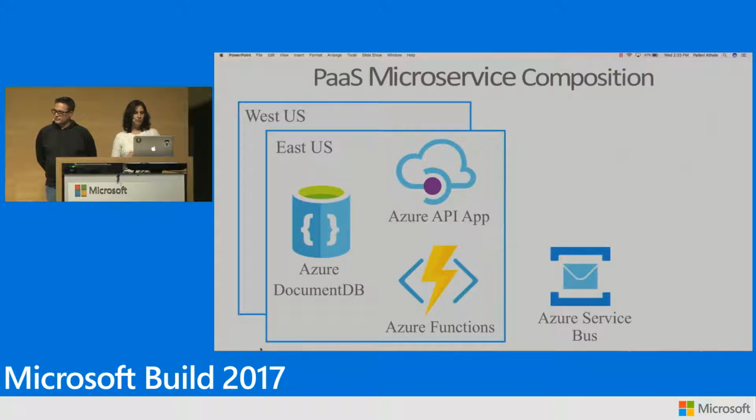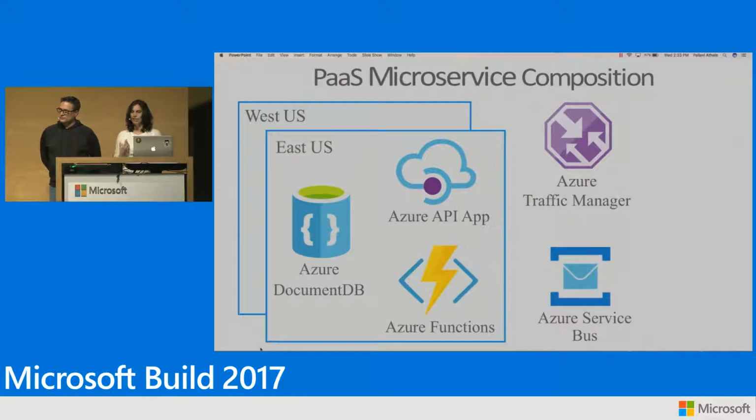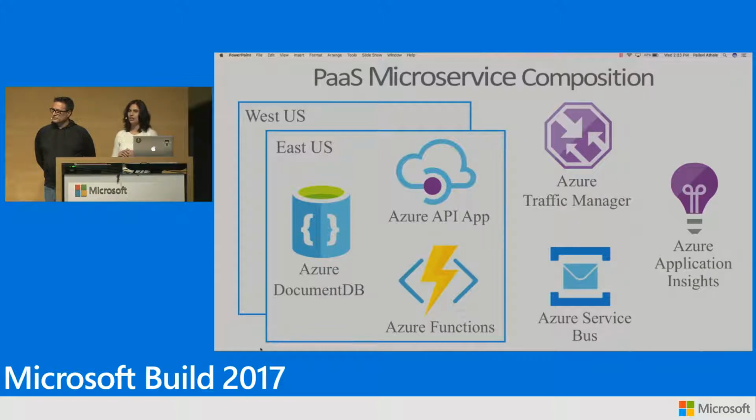We also want a highly available service. So what we'll do is we'll deploy the API and Azure Functions in 2 regions, East US and West US. And then we'll have Azure Traffic Manager in front of the API so we can actually load balance the traffic to both East and West APIs. Lastly, we'll use Azure Application Insights for monitoring and health.